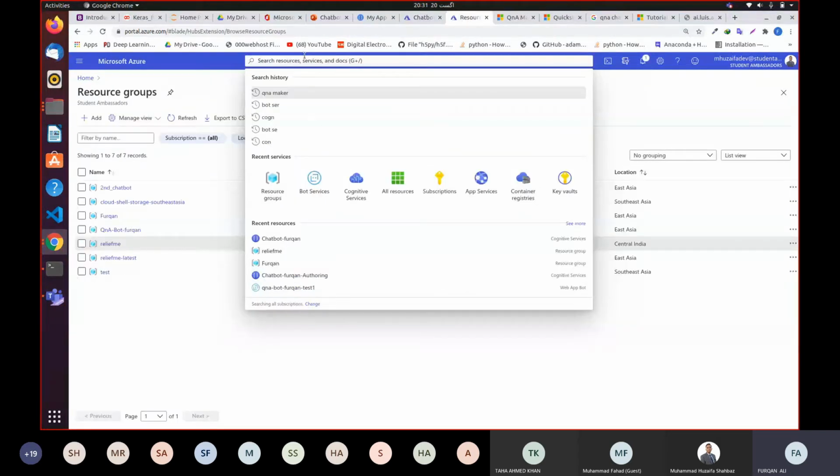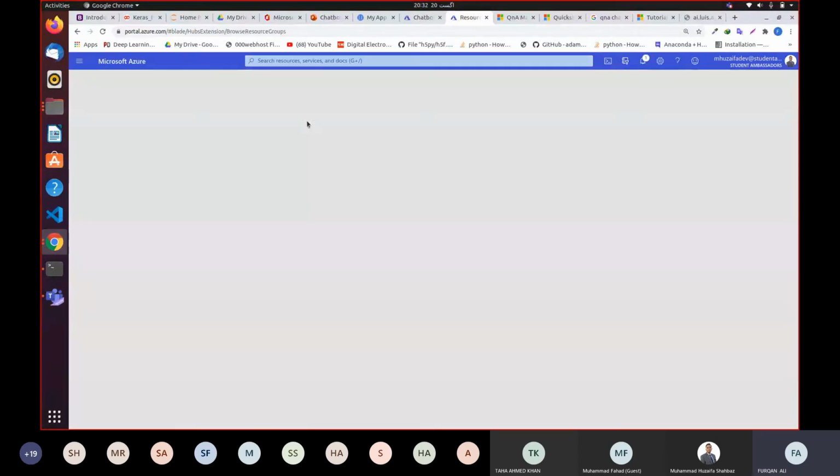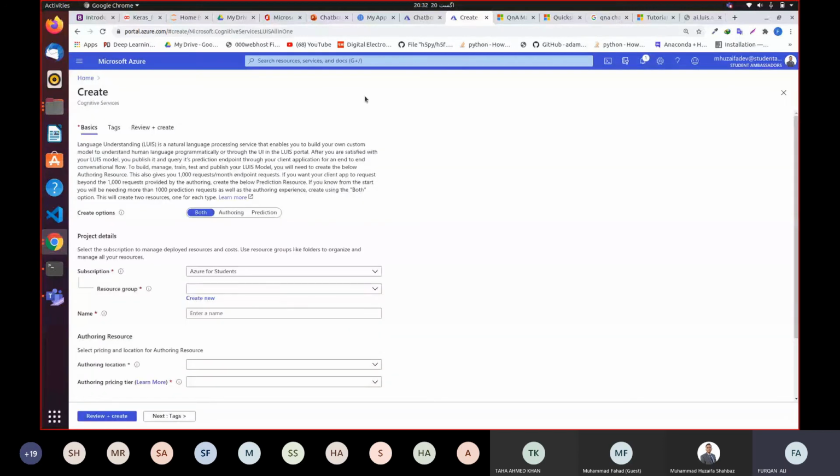So let's say LUIS. Okay, we made a mistake. Instead of creating a language understanding resource, we created a resource group for a separate instance. That kind of problem you can also encounter. So when you go to cognitive services, you need to choose language understanding instead of web apps. We chose web apps. We created resources for web apps, but we are not going to create resources for web apps. We are going to create resources for language understanding. So don't make this mistake.